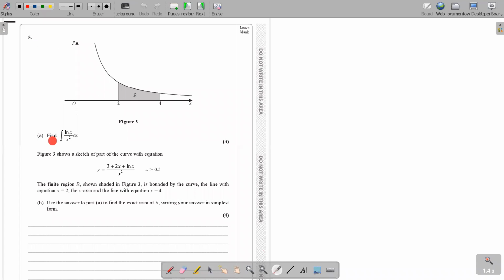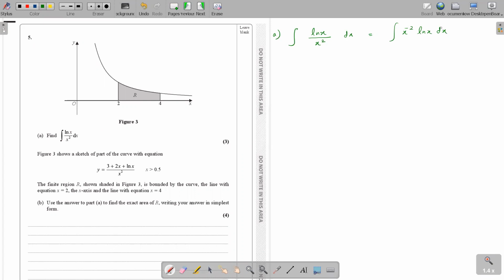Part A: find the integration of ln x over x squared dx. How do we get the integration of ln x over x squared? What is the technique that we should use, Vira? Take the x squared upwards, so x to the power minus 2 times ln x. Now what theory are we going to use?